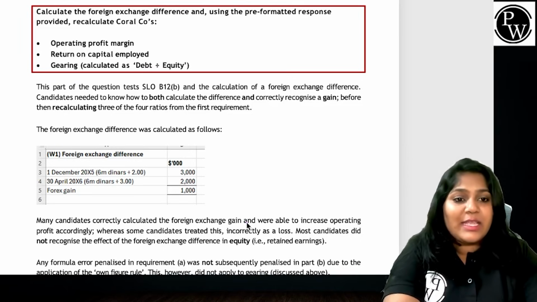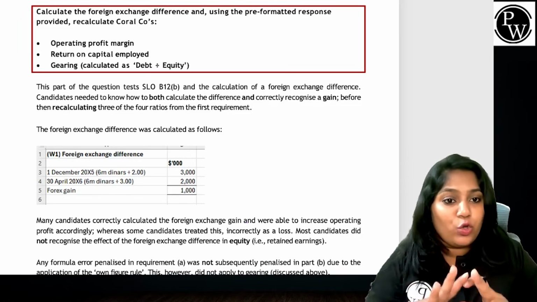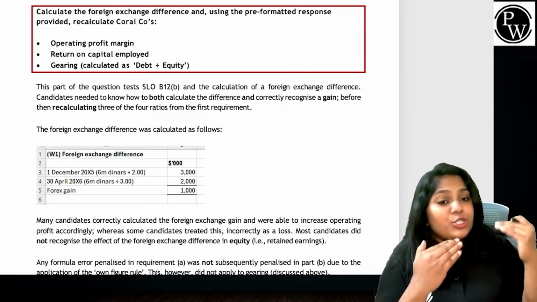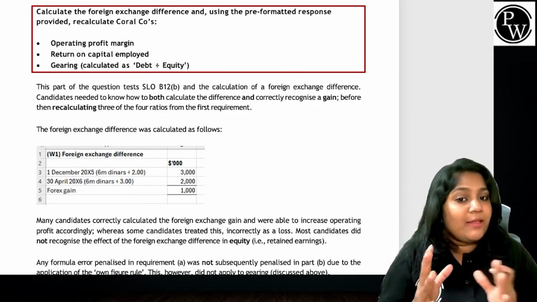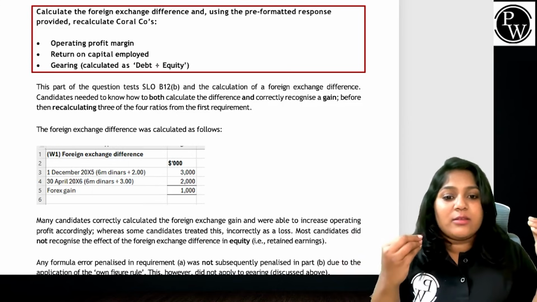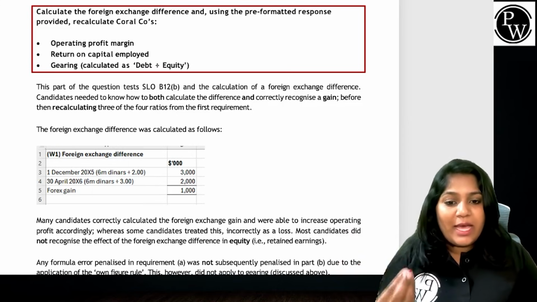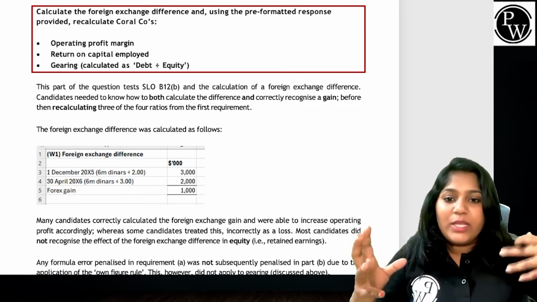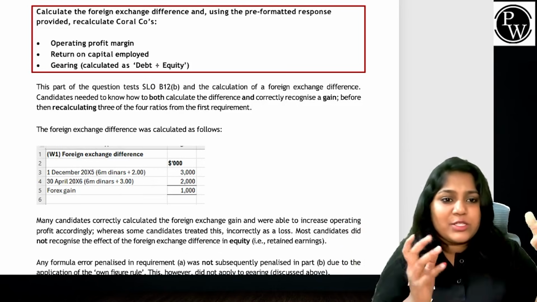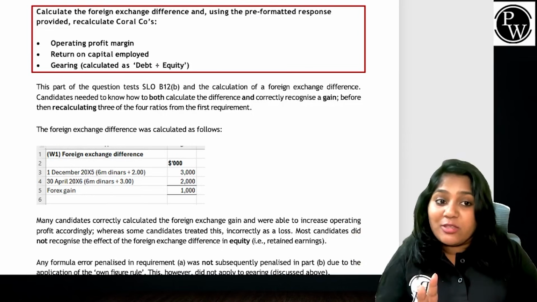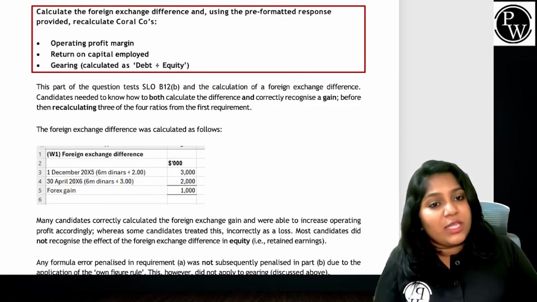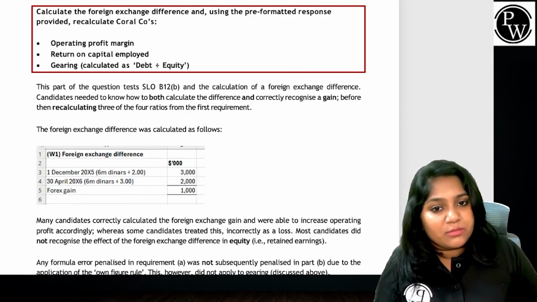Guys, whenever there is an increase in profit, we should know it will also affect your retained earnings, which typically increases your equity. We have to make sure of that part always. We can't say that it will have a lesser value. No, it will increase. If profit increases, your retained earnings also increase. So if you don't change the value in equity, then ROCE will not be calculated properly.